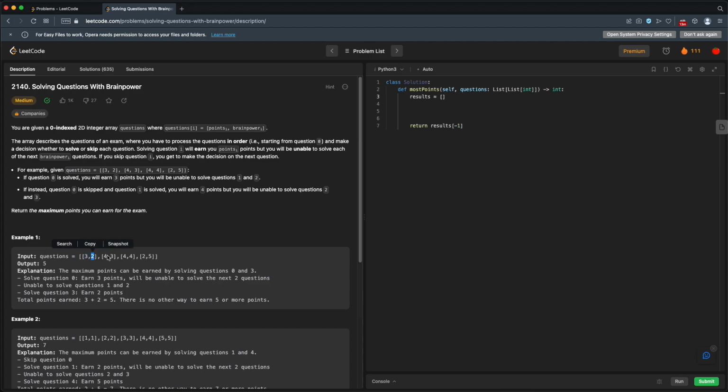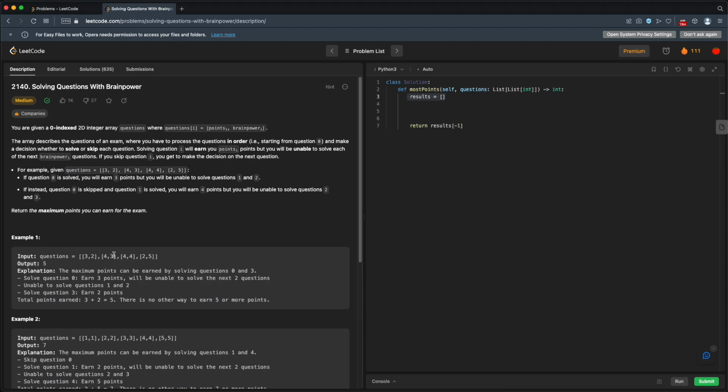So we go from 0, we go 1, 2, and then we can do the question at index 3. So we could just grab these 3 points and say, all right, I'll take these 3 points plus whatever is at index 3. Now, at this point in our array, we don't have anything at index 3. But if we had calculated everything at index 3, we could just add those points and say, well, that could be our best answer here.